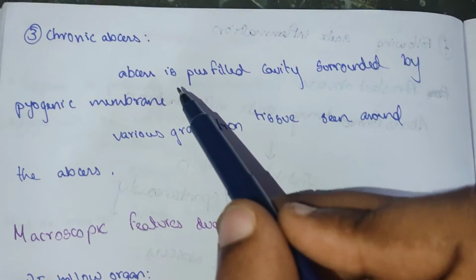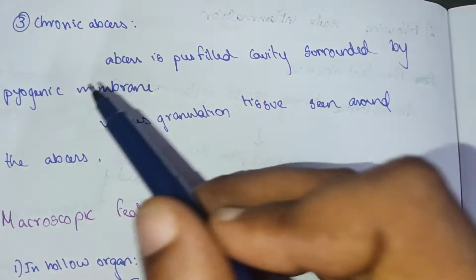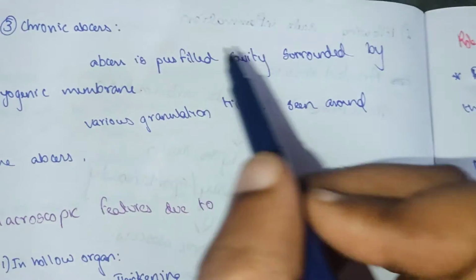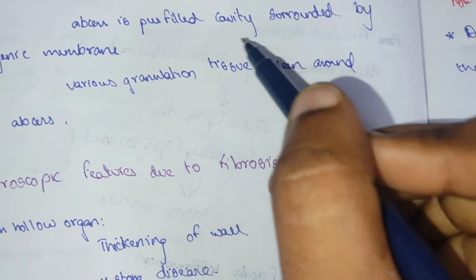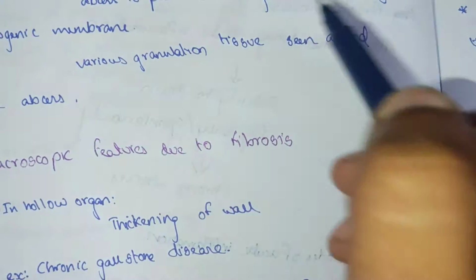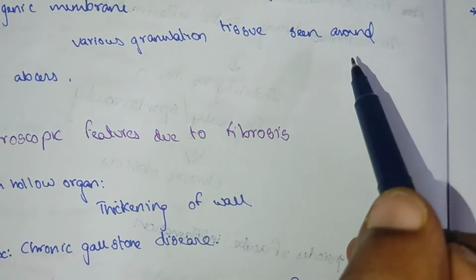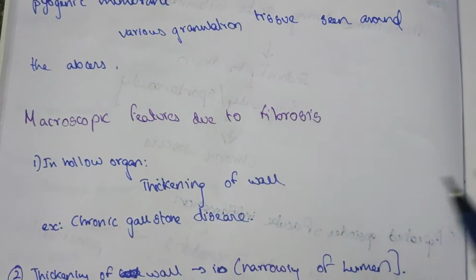Chronic abscess. This abscess is a pus-filled cavity surrounded by a pyogenic membrane. If there is a chronic abscess, it is surrounded by a pyogenic membrane, and that cavity is filled by pus, and granulation tissue is seen around them.